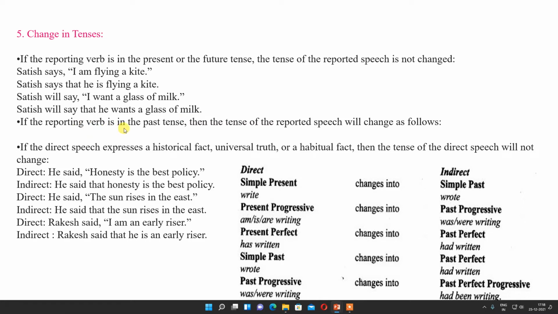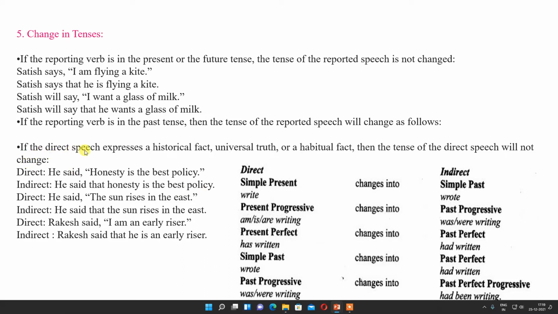So, if the reporting verb is in past tense, then the tense of the reported speech will change as follows. Here you can see simple present tense changes to simple past. That means if, suppose, in simple present "write" is there, it will become "wrote." Present progressive, am, is, are writing, becomes was, were writing. Present perfect, has written, changes to had written. Simple past, wrote, to had written. Past progressive, was, were writing, to had been writing. So here examples are there. He said, "Honesty is the best policy." He said that honesty is the best policy.